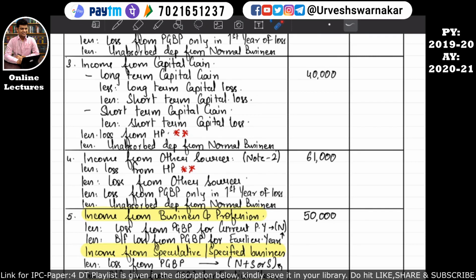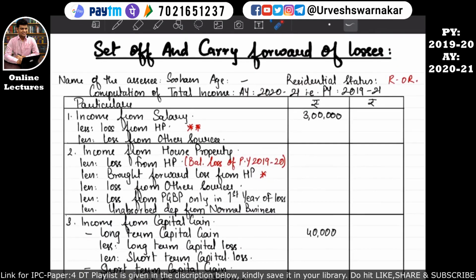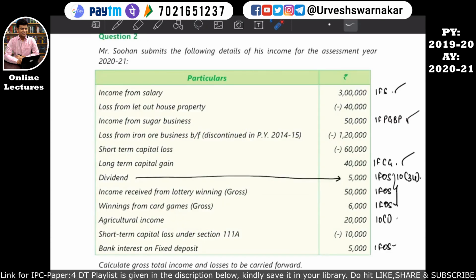Okay, so see, there is a possibility that the question from income from other sources will be of minimum 5 marks. Okay, if a standalone question comes, and if you present it in this manner, they may give you 4 or 4.5 marks. Okay, so basically understand, whenever you are giving a CA exam, there is a very rare possibility that an examiner will give 5 out of 5 marks. Okay, but we can try to get at least 4 or 4.5 marks. That is also enough.